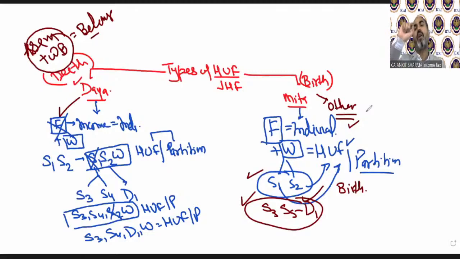So if you are not in Assam and West Bengal, then congratulations, you belong to Mitakshara as I do. And if you belong to Assam and West Bengal, then God bless you, because there is no control in your hand in the property. Now you might be thinking, why this Assam and West Bengal? Why?